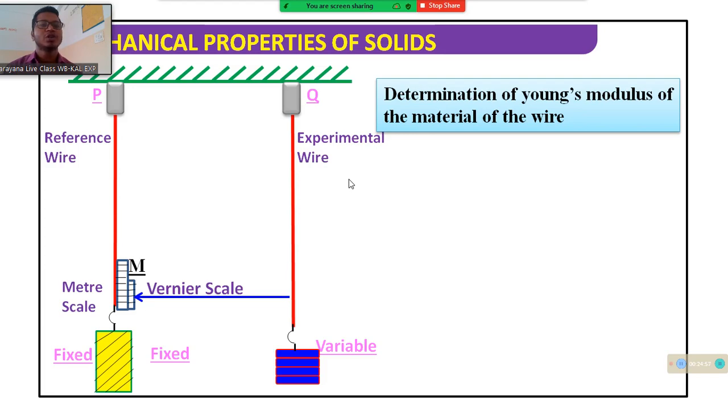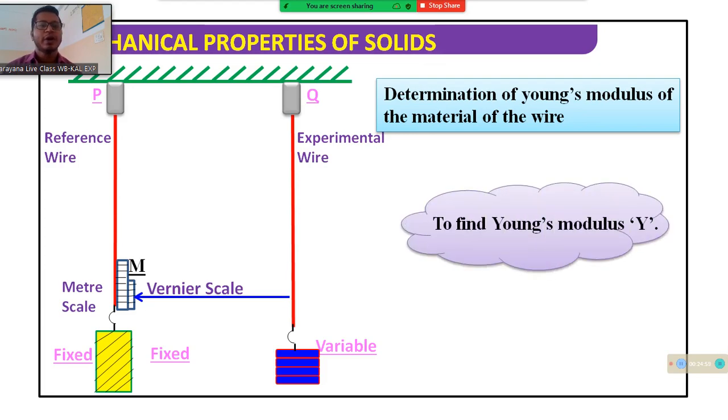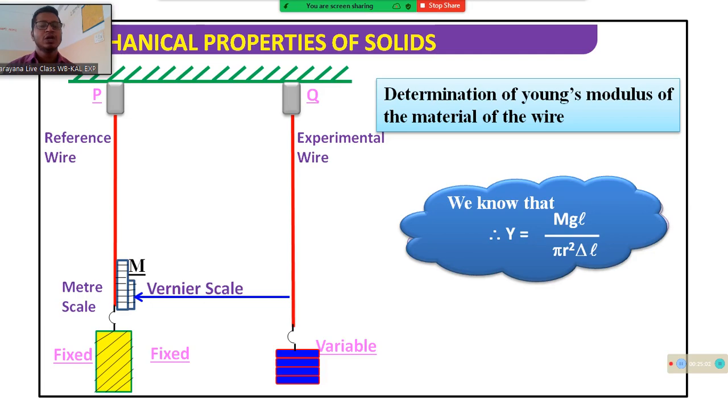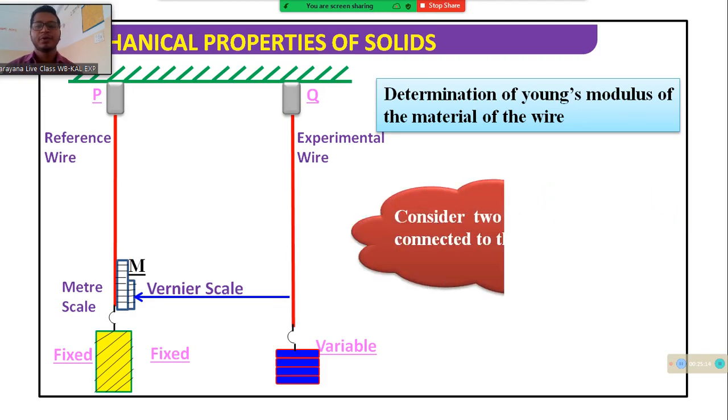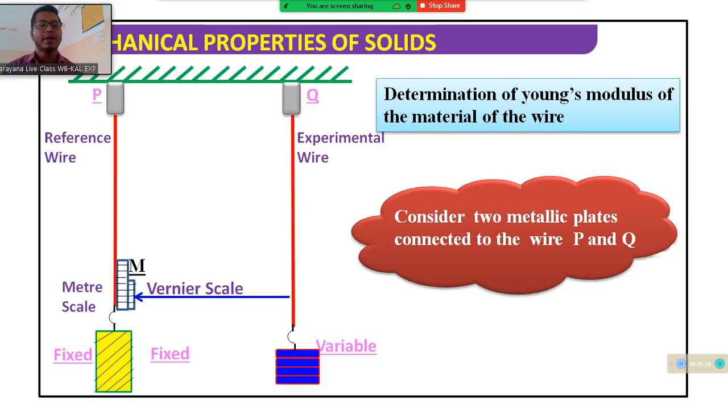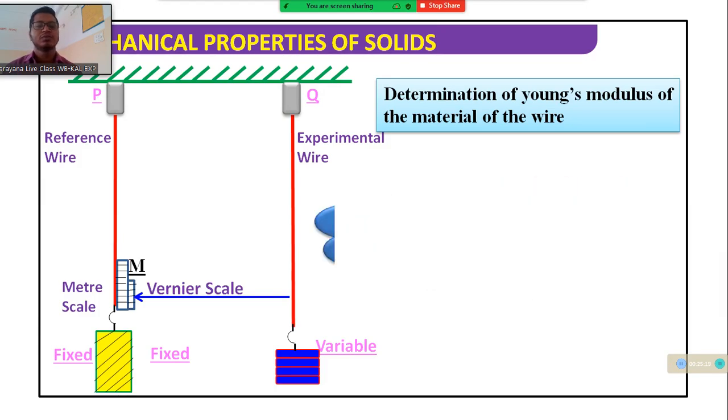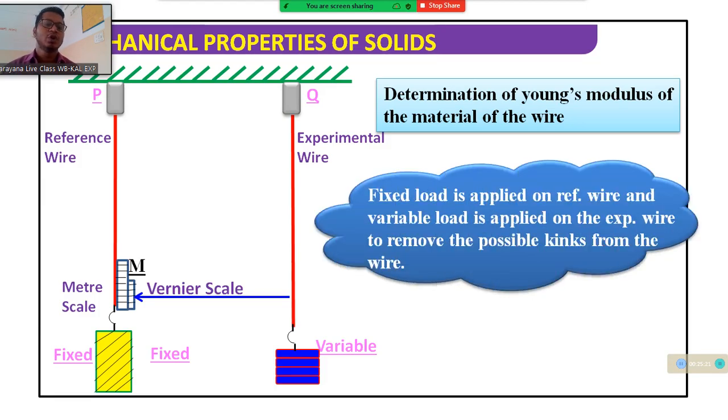Determination of Young modulus of the material of the wire. To find Y, we know that Y equals mgl by pi r square into delta L. Consider two wires tied at the rigid support end. Consider two metallic plates connected to the wires P and Q. A fixed load is supported on the reference wire and a variable load is applied on the experimental wire to remove the possible kink from the wire.